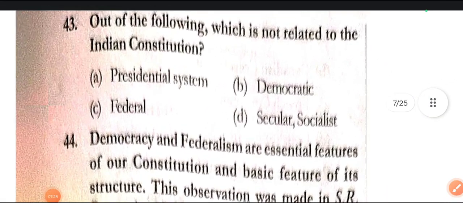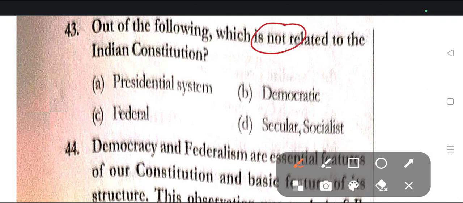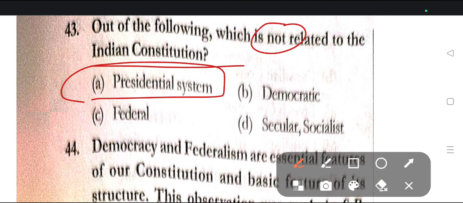Now let us proceed to question number 43. Out of the following, which is not related to the Indian Constitution? Option A, presidential system; democratic system; federal; secular; socialist. Here in question number 43, presidential system is not related to the Indian Constitution.